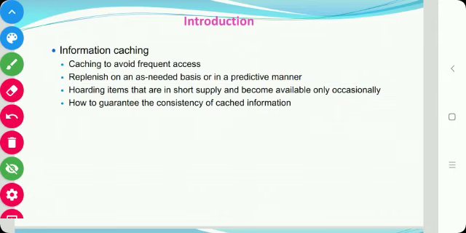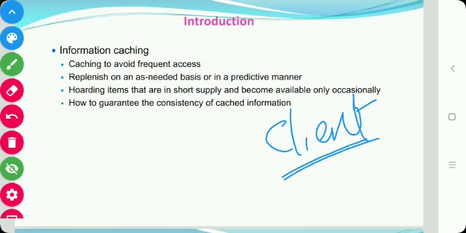Likewise there is information caching. We will cache the information that we want. So instead of going to the server, we will use that information cached at the client side. Okay, and in that case, if the information is accessible to multiple users, then consistency is the most important part of that cache system. Okay, so that is the information caching.